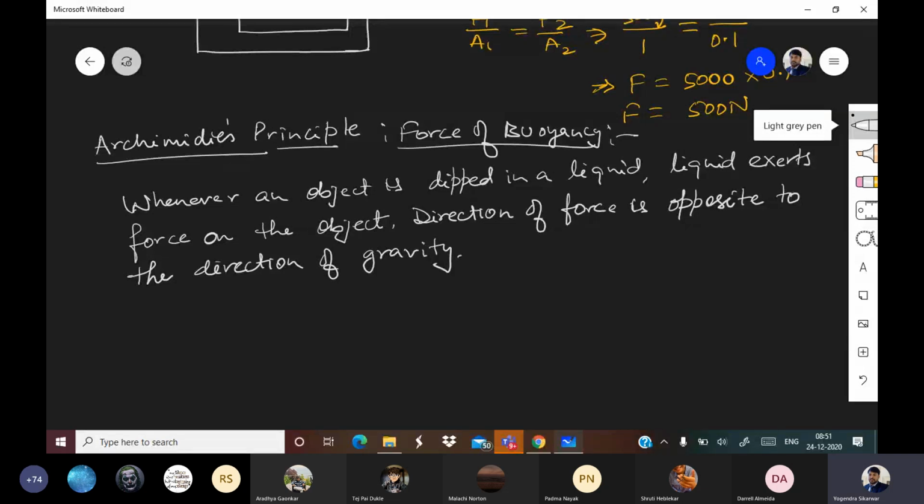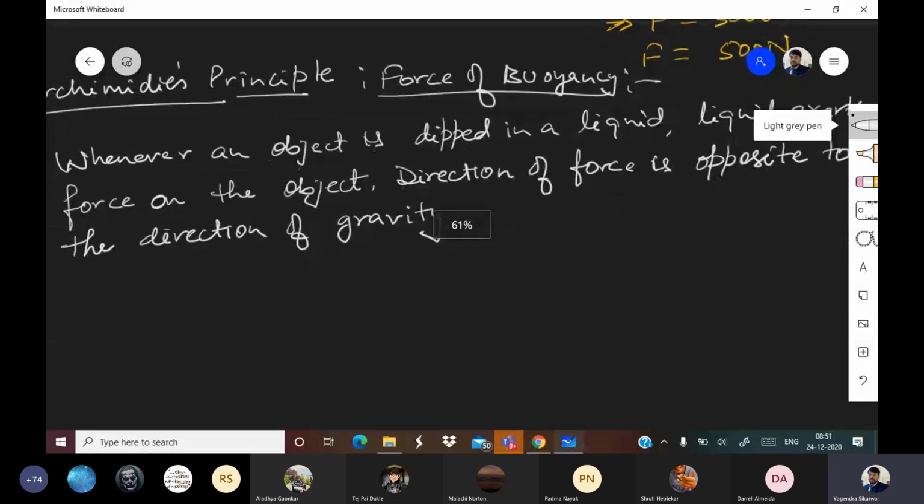So we have talked about two things. Number one, when the force will act: whenever an object is immersed in a liquid. Number two, what will be the direction of force? The direction of force will be opposite to the direction of gravity. Correct? Now comes the third part: how much is the force? Let us talk about it.